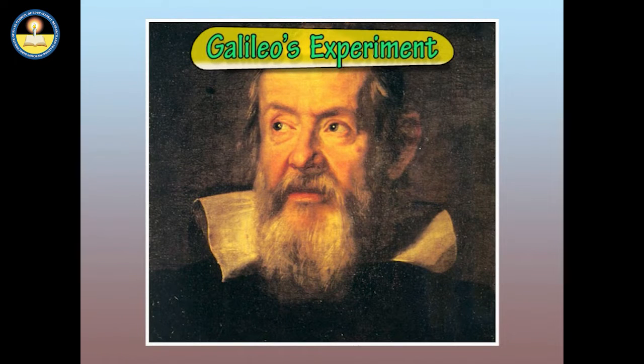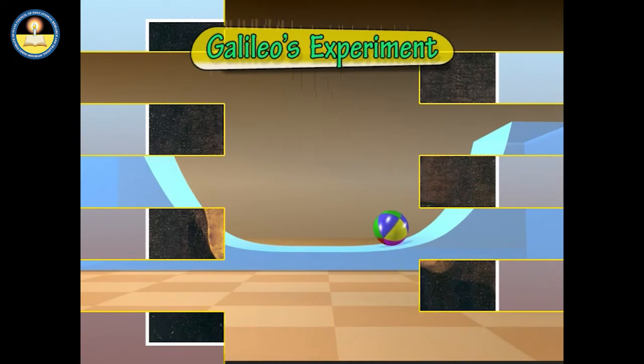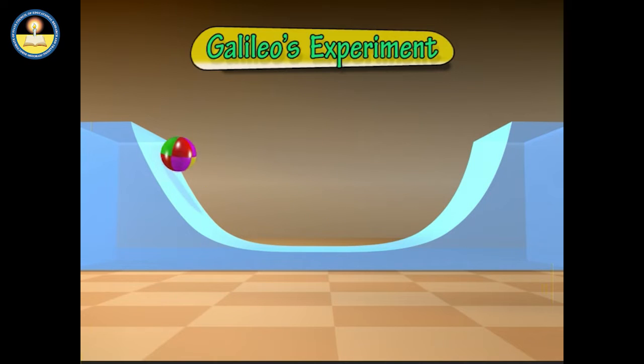Before 1600, the normal state of rest was considered as the natural state of matter. Galileo, through his experiment, described a different approach to motion and the natural state of matter. When a ball is released on a smooth surface having two ramps, it attains the same height again.